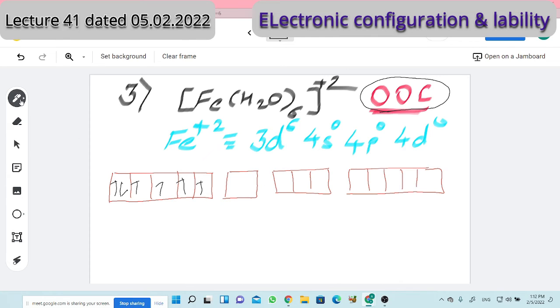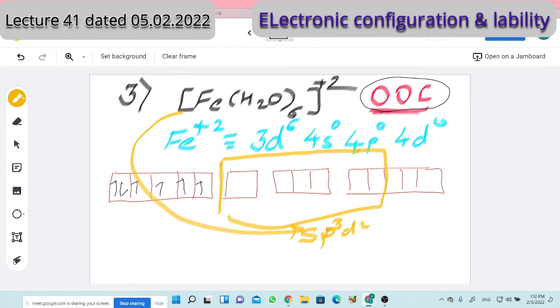And I said the complex is an outer orbital complex. Then what should be the hybridization? sp3d2. Yes, one 4s orbital, then three 4p orbitals, and then two 4d orbitals. sp3d2 is the hybridization for this complex. But for intermediate formation, we need an additional d orbital. Is that d orbital available?